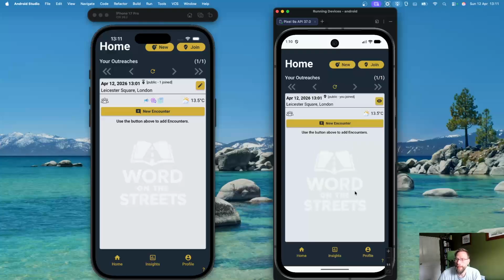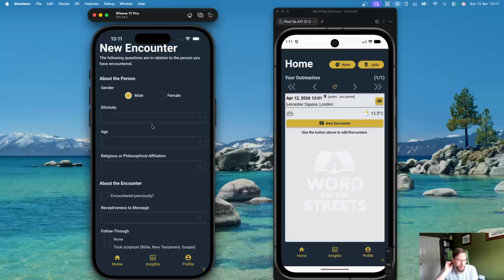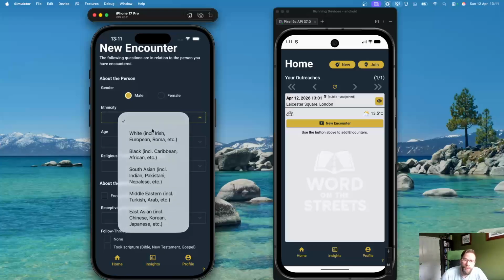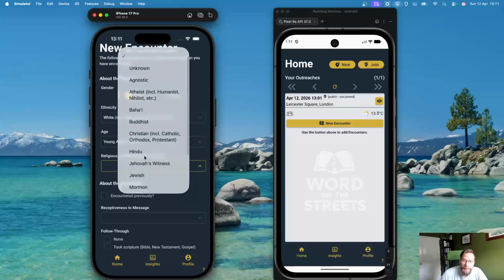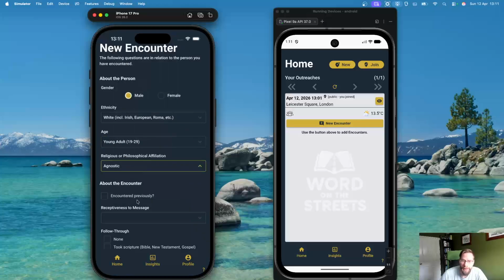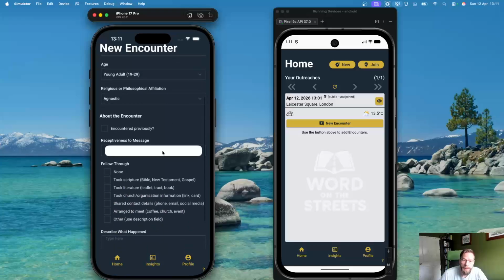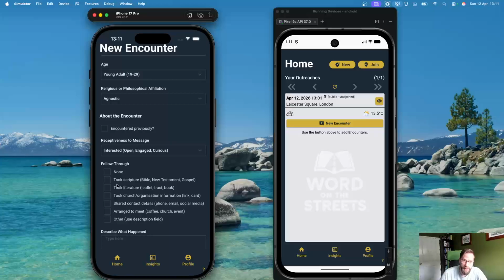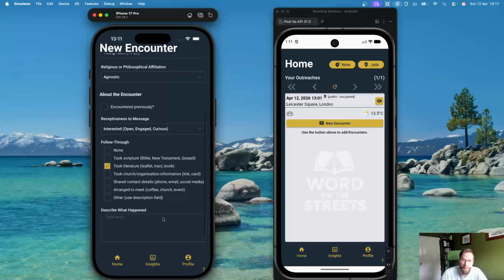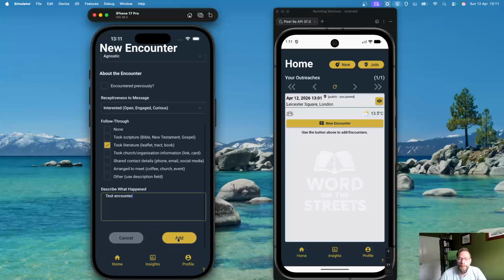I will just go back. We'll assume that the person is now part of this outreach. So let's assume now the organizer has had an encounter. We'll just enter some test data with someone coming in, let's say young adult, agnostic. They've not been encountered previously. They are, let's say, a bit interested in what's happening. Let's say they took some tracts. I would just say this is a test encounter. And we will go ahead and add that.